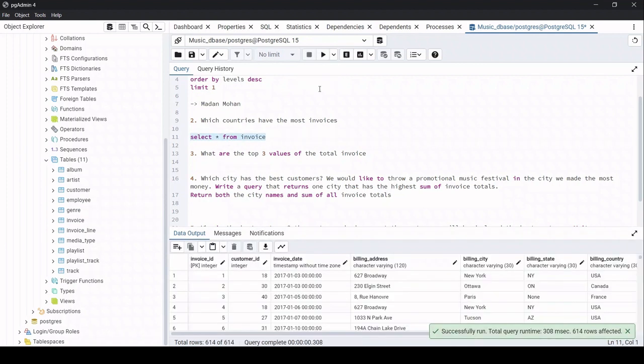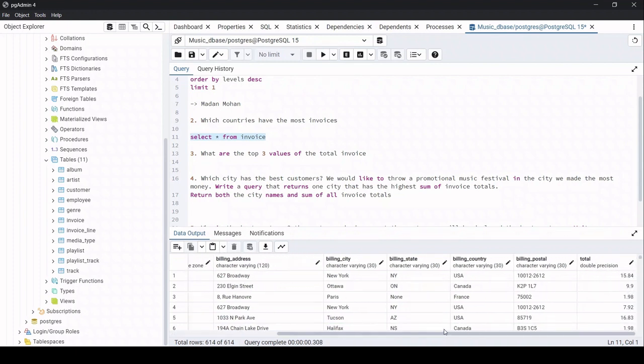Let me see what the data there is. So we have the billing address, billing city, billing state, and billing country, right? We need to focus on billing country. So let us go ahead and write that query.